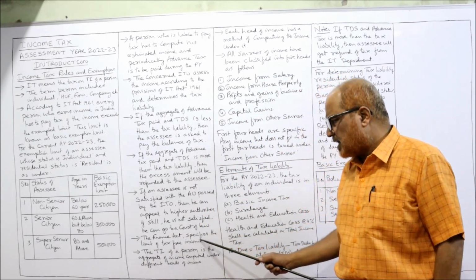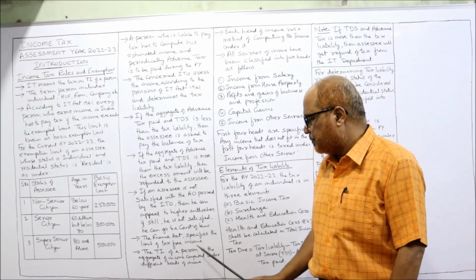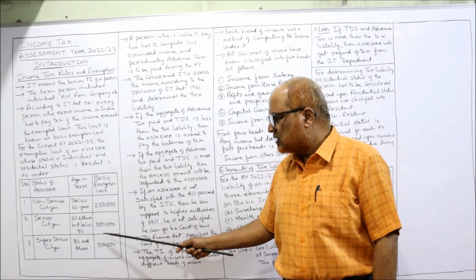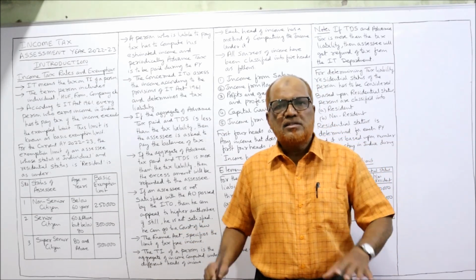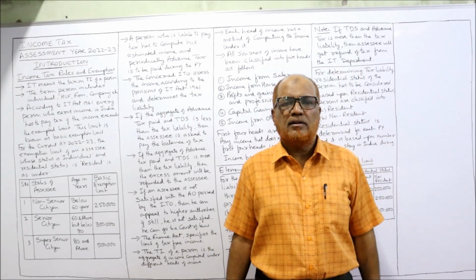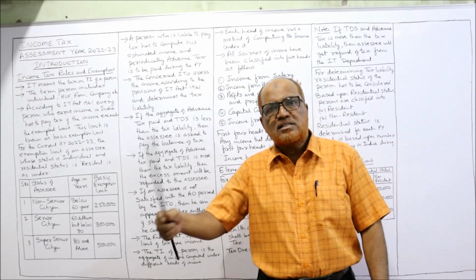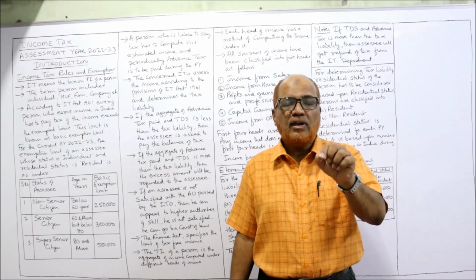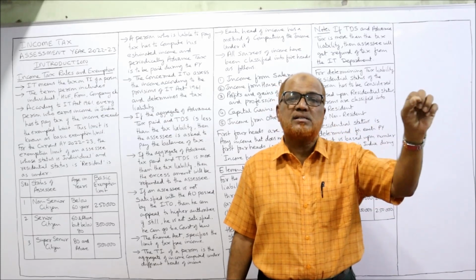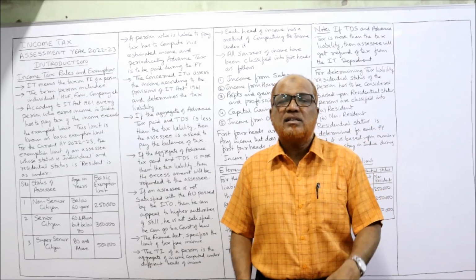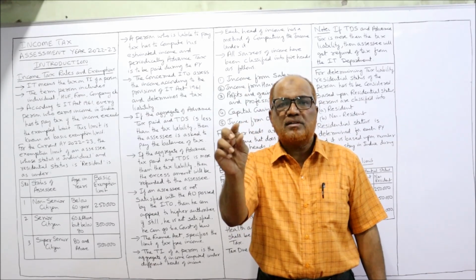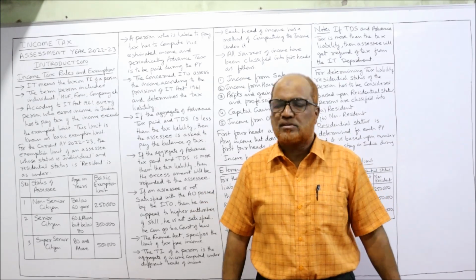Next, the Finance Act specifies the limit of tax-free income, exempted income. This 2,50,000, 3,50,000, 5 lakh is not the same since a long back. It is only for the current year. Next year, these limits may change. So every year the finance bill will be passed in the parliament. In that finance bill, the tax-free income or exemption limit will be fixed and different rates will be fixed.